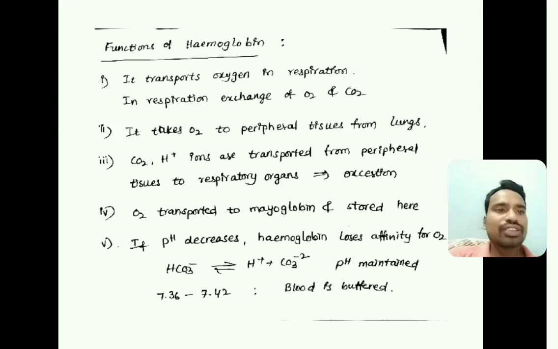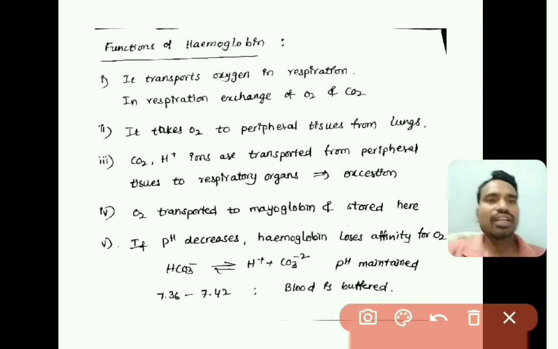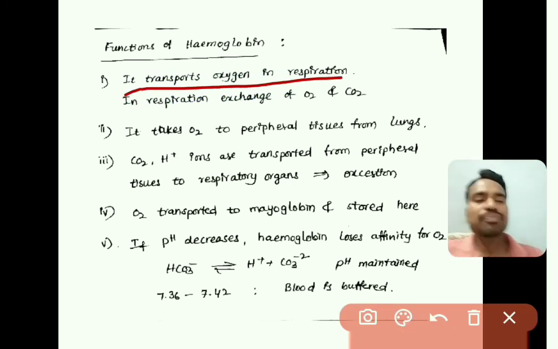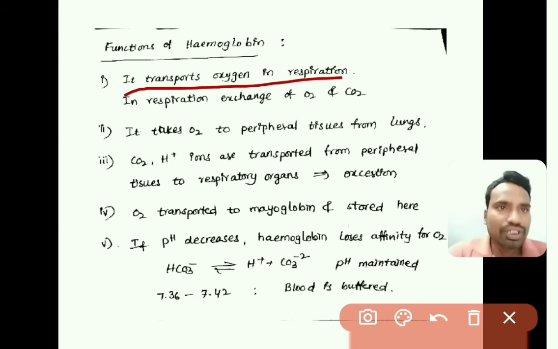Now the functions of hemoglobin. As we know, hemoglobin is majorly used in the respiratory system. The transportation of oxygen in the respiratory system is the major function of hemoglobin.